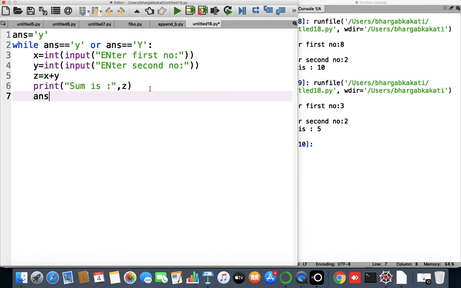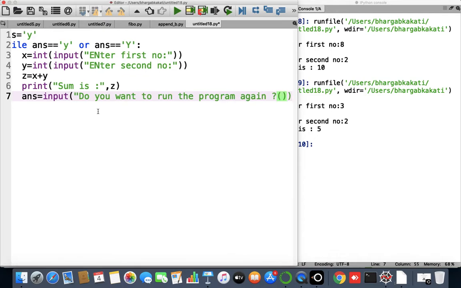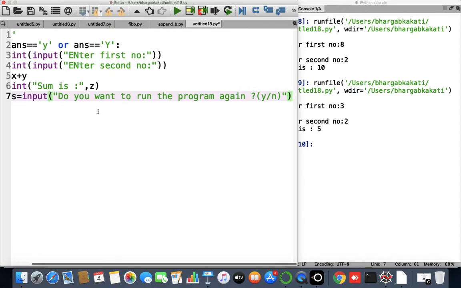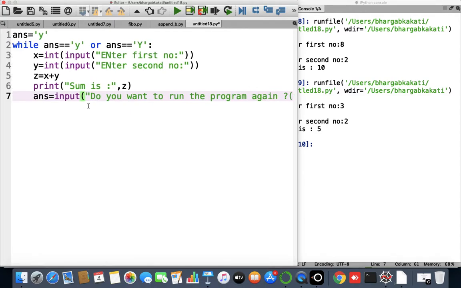How to update the condition? We will ask the user if the user wants to run this program again or not. So how can we do that? We can take the same variable, ans equals input, "Do you want to run the program again?" We can give an instruction like this, and then we can give y/n. Okay, we'll give an instruction in this manner, and then let us save this program. Now I'll run this program.